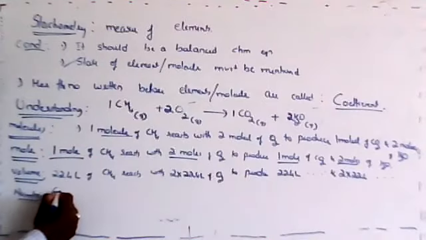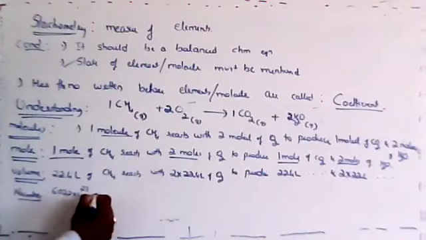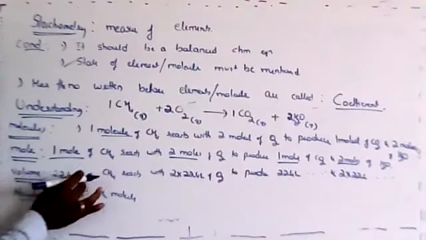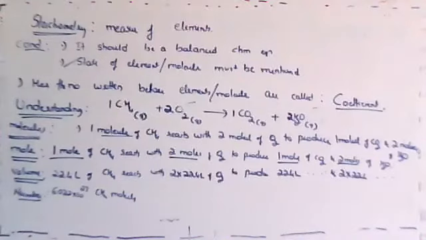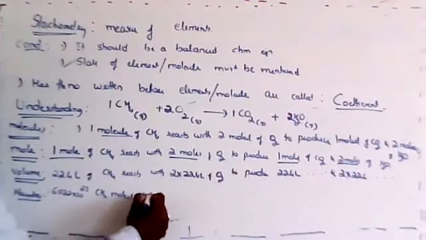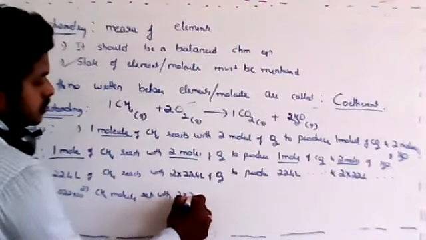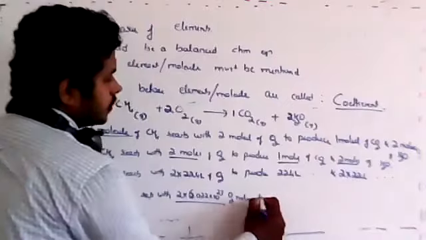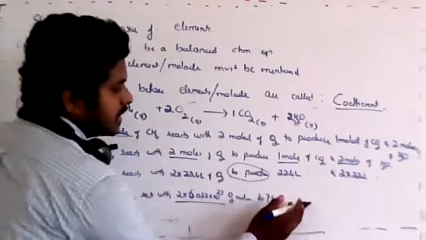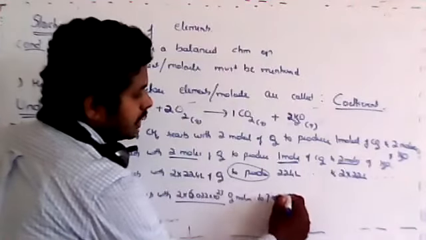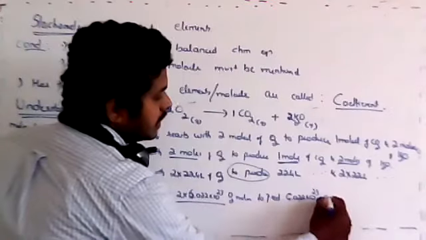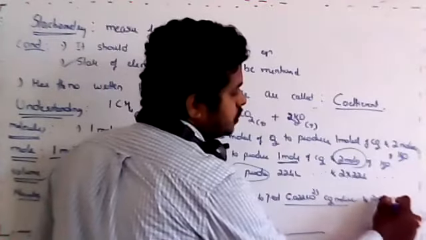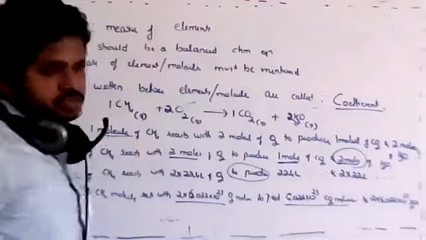What is this number now? That is 6.022 into 10 to the power 23 CH4 molecules, because we know 1 mole of anything contains the same 6.022 into 10 to the power 23 molecules. Then it reacts with 2 into 6.022 into 10 to the power 23 O2 molecules to produce, I'm just writing these words in short so that I can finish within one line, again 1 mole, which means 6.022 into 10 to the power 23 carbon dioxide molecules, and again 2 moles, which is 2 into 6.022 into 10 to the power 23 H2O molecules.